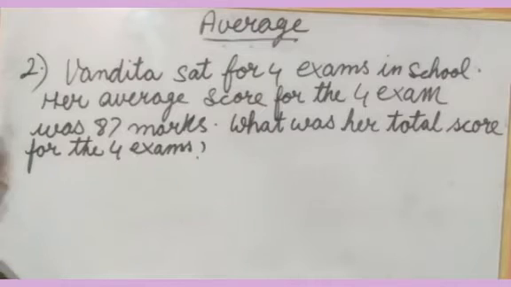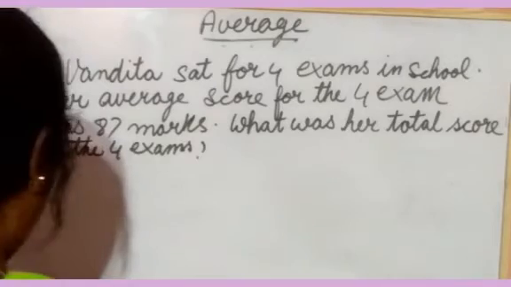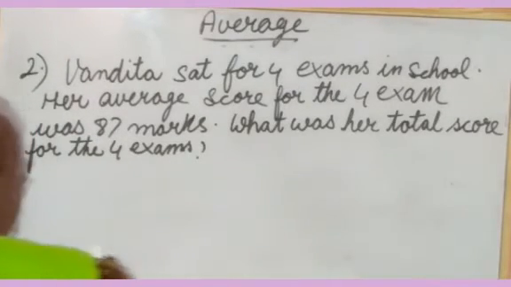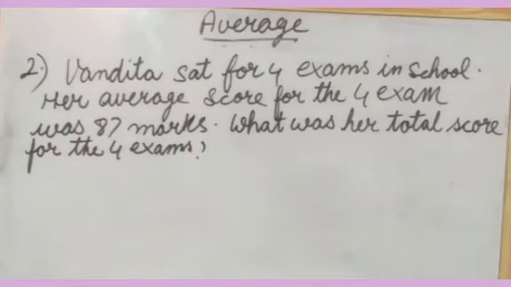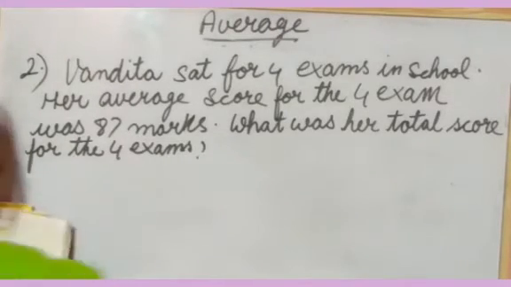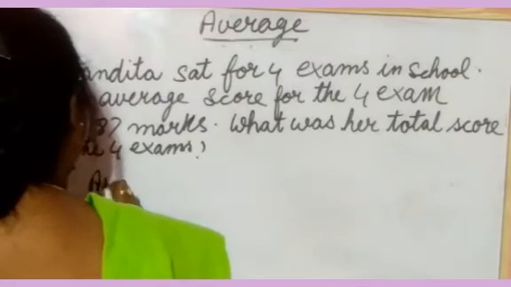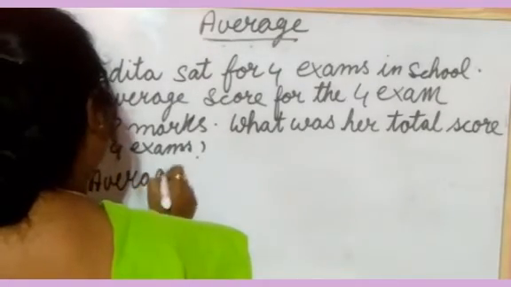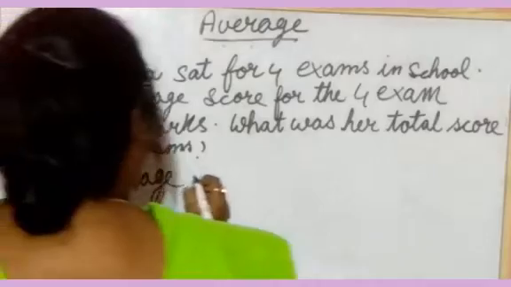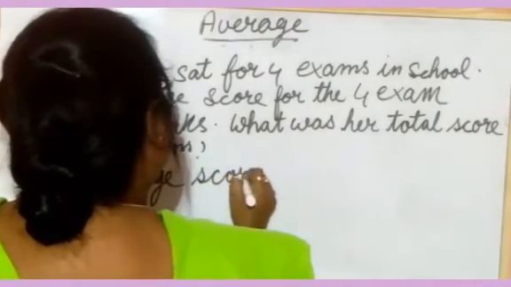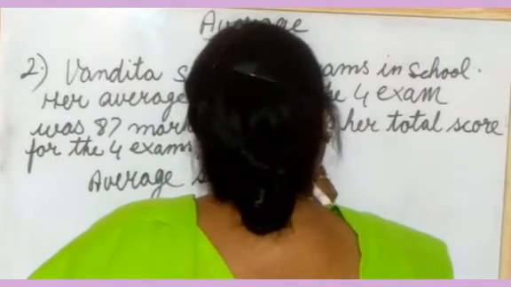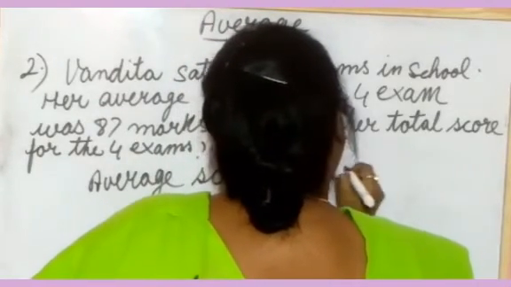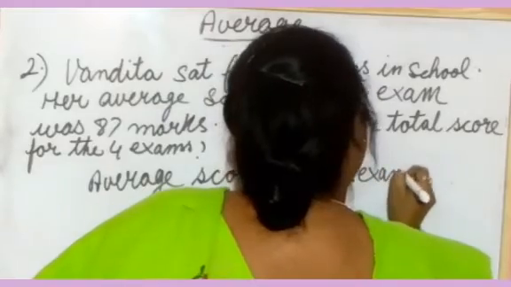So here how will you take it out? Number of exams, number of scores. Here you have to write that they have given 4 exams. So you can write here: average score for the 4 exams.